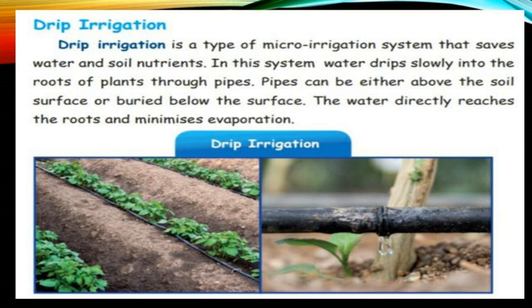Pipes can be either above the soil or buried below the soil. So the water reaches directly to the roots, it retains soil nutrients and it saves a lot of water. This irrigation is called drip irrigation.